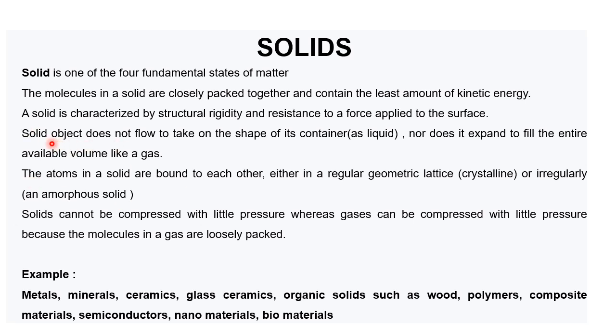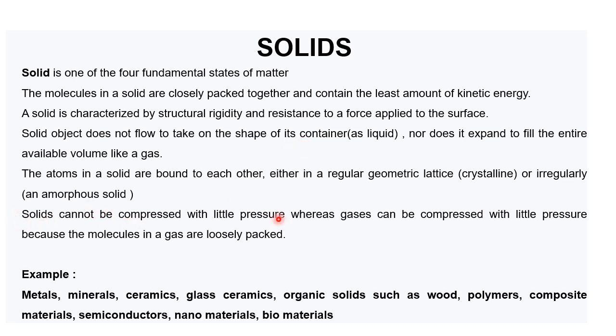Also, a solid object does not flow to take on the shape of its container, nor does it expand to fill the entire available volume like a gas. So it does not behave like a liquid or gas in the case of shape.